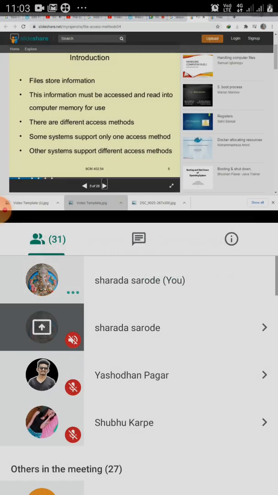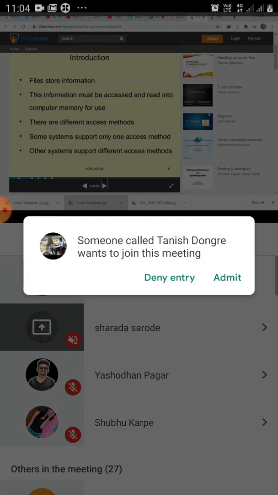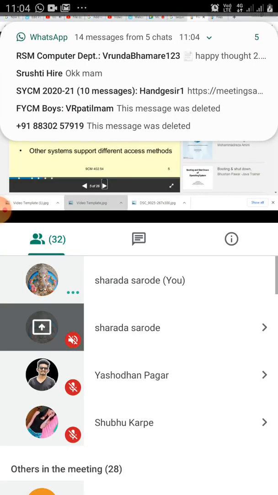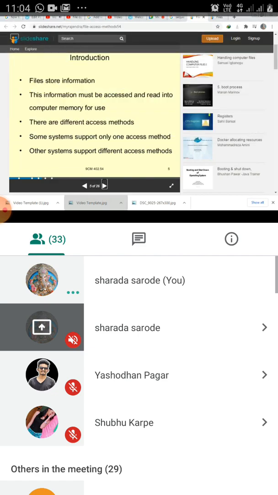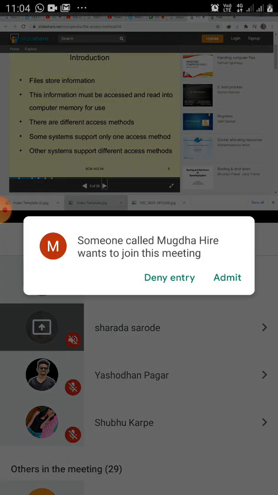So basically, accessing the files means how you can access the file. There are three methods: first, sequential access, then direct access, then swapping. These are the three ways with which we can access a particular file.